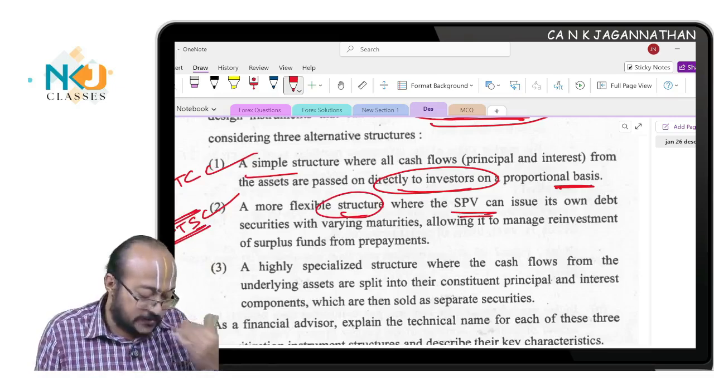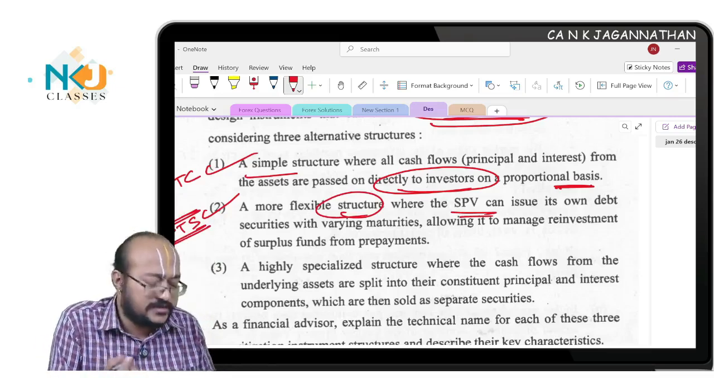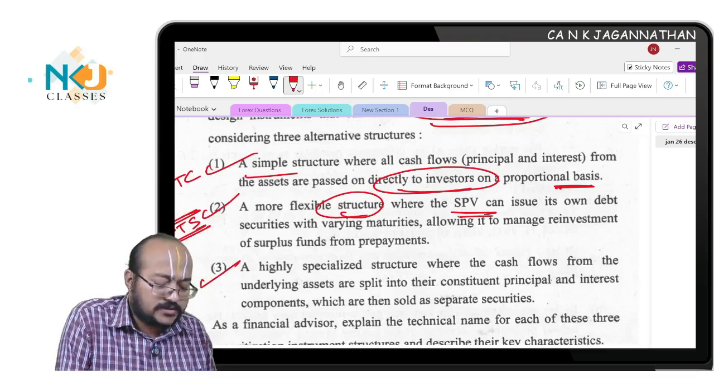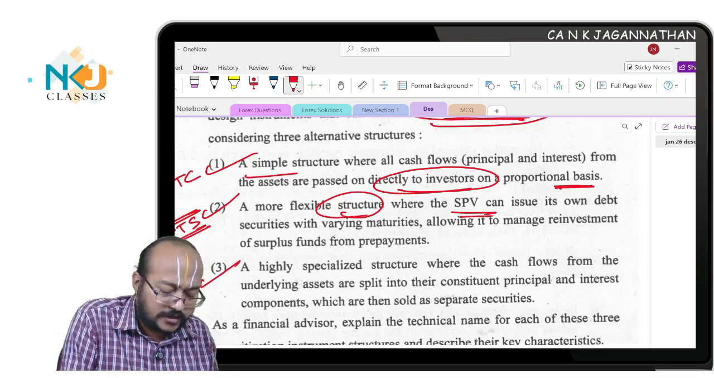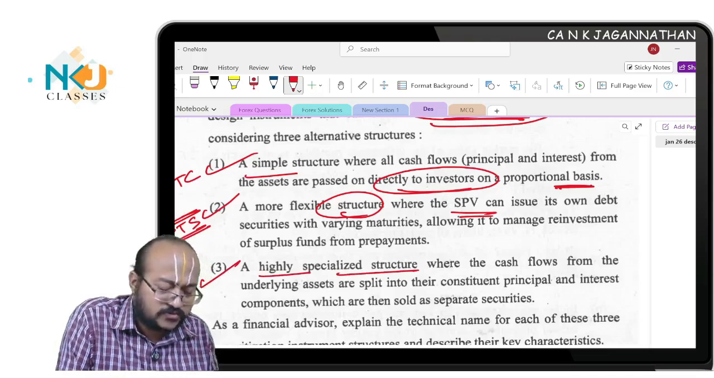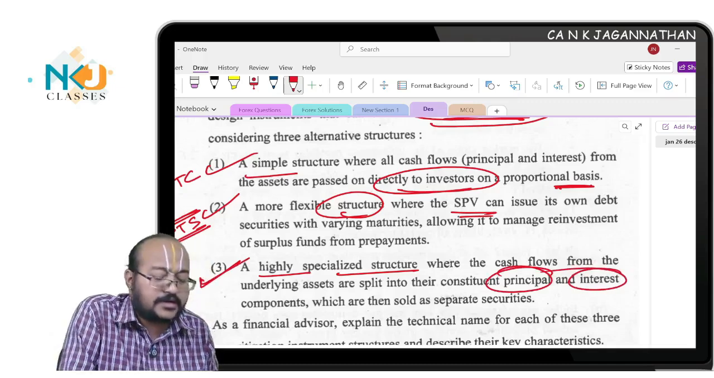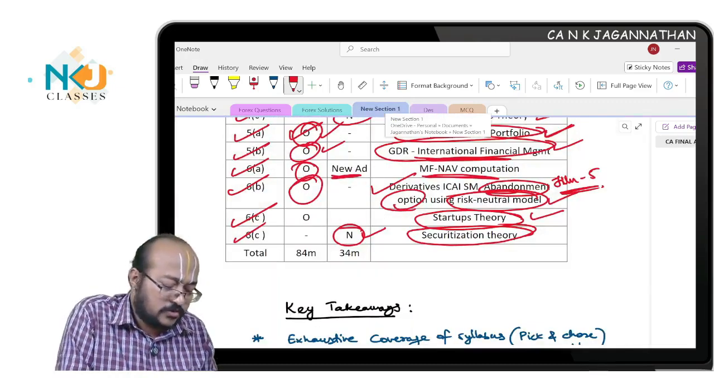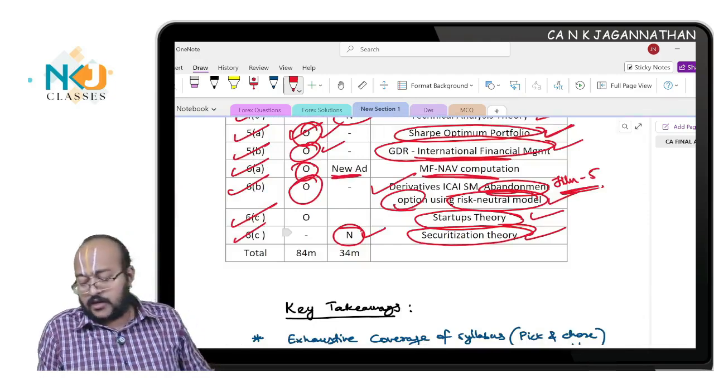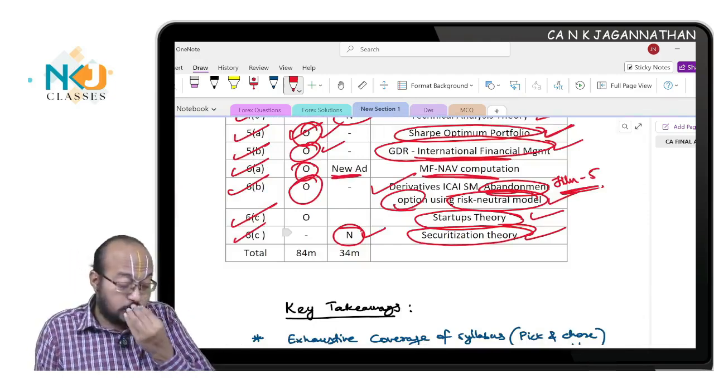Okay, this is pass through security based. They just wanted to classify. And the third one, okay, this is nothing but stripped security. Stripped security, I told you, is a highly specialized structure where the cash flows will be differentiated, where the principal portion and interest portion will be segregated, and this is stripped security, I told you. All this I have mentioned. So this is about securitization.